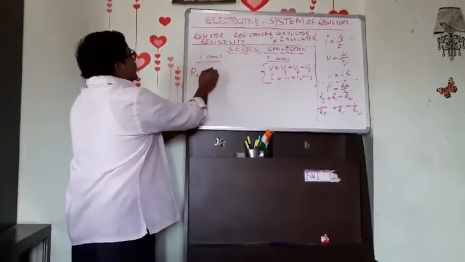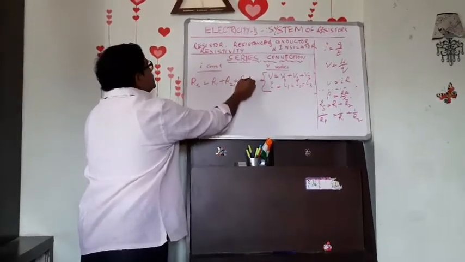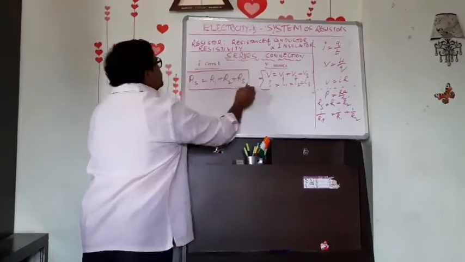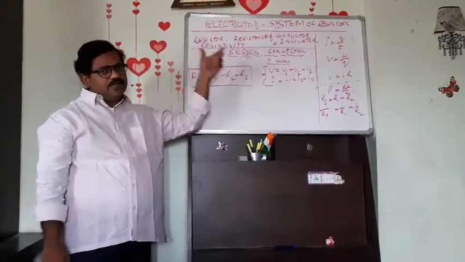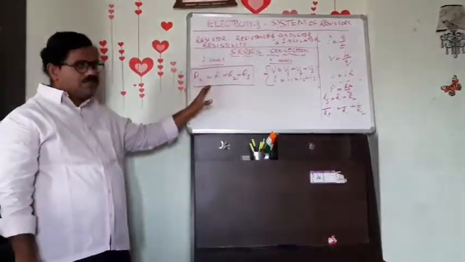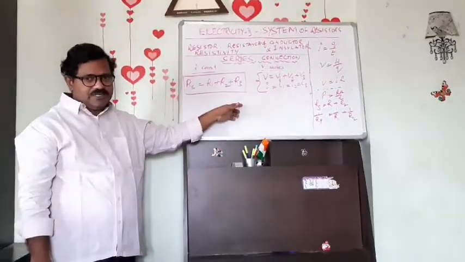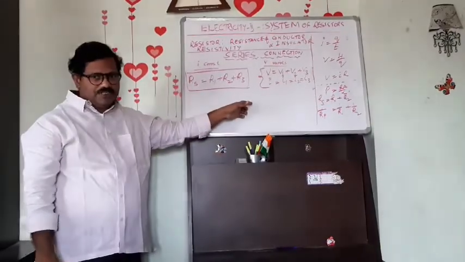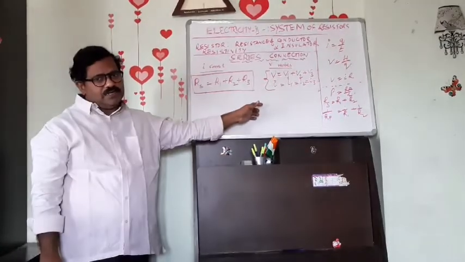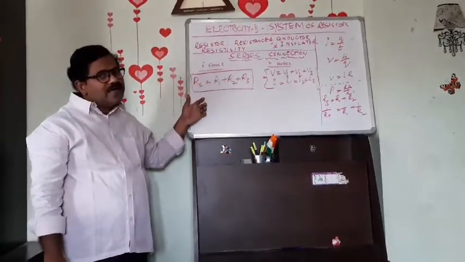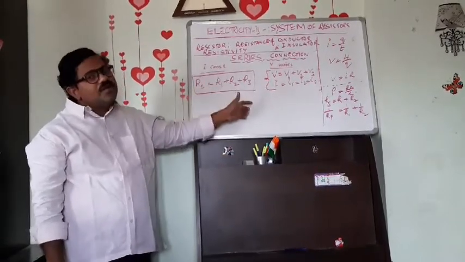Series combination. What is the resultant resistance when three resistors are connected in series? We have to prove the resultant resistance is R1 plus R2 plus R3. That is the task of the day now. What we need to prove? Like we discussed what is I across each resistor and what is V across each resistor when the resistors are connected in series. Now, what is the net resistance? What is the total resistance?